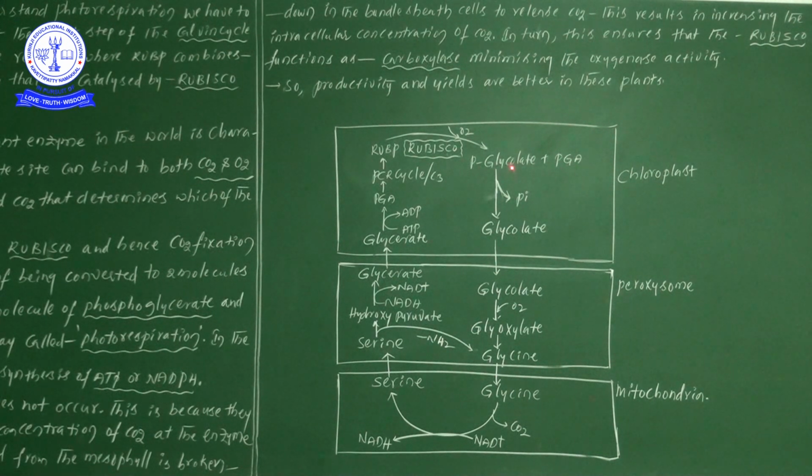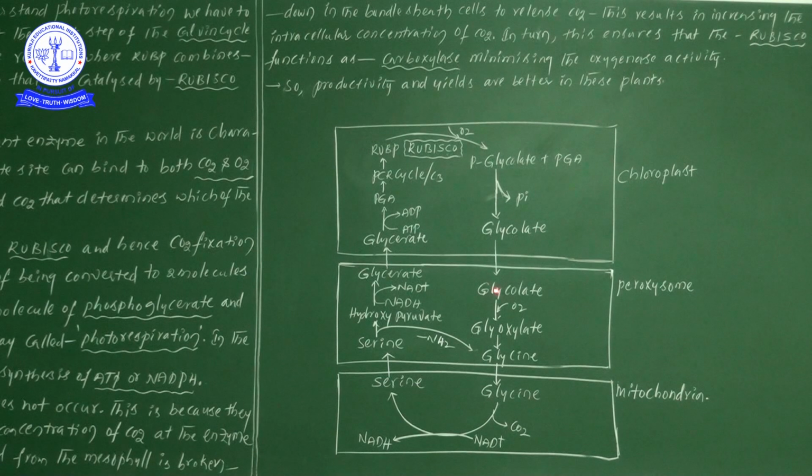Now this phosphoglycolate, by losing one inorganic phosphate, forms glycolate. This entire reaction takes place in the chloroplast. The product is glycolate, which migrates into the peroxisomes.